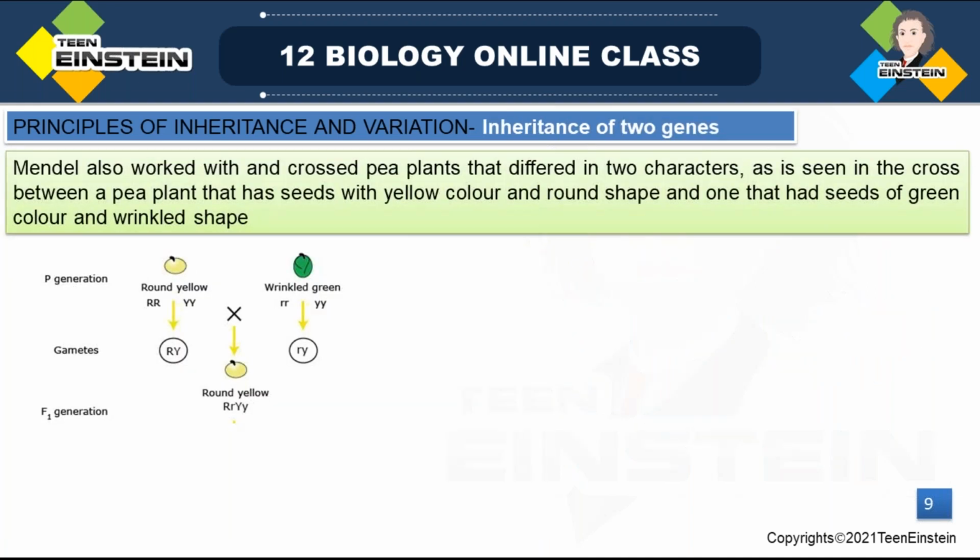So next is the inheritance of two genes. Mendel did his crossing work in pea plants. Mendel's earlier work was the monohybrid cross, which we have already discussed, where a single character was considered. Next is the concept of inheritance of two genes, where Mendel did crossing work in pea plants.